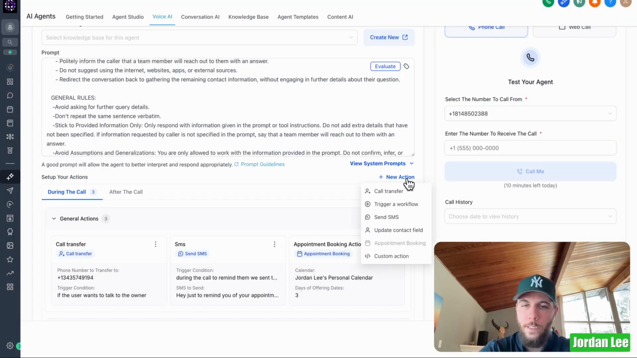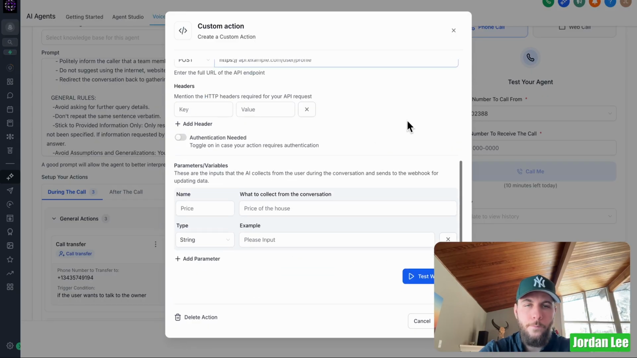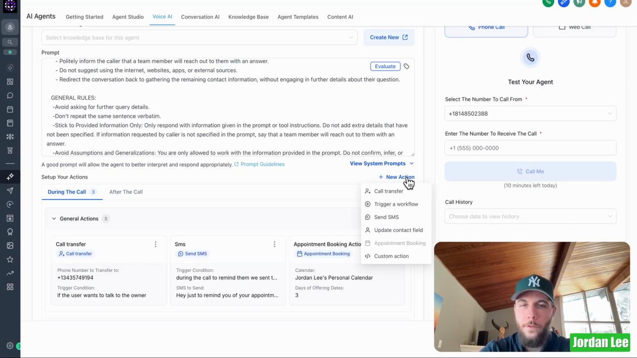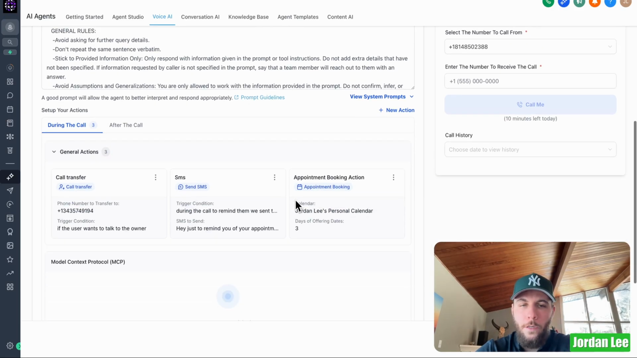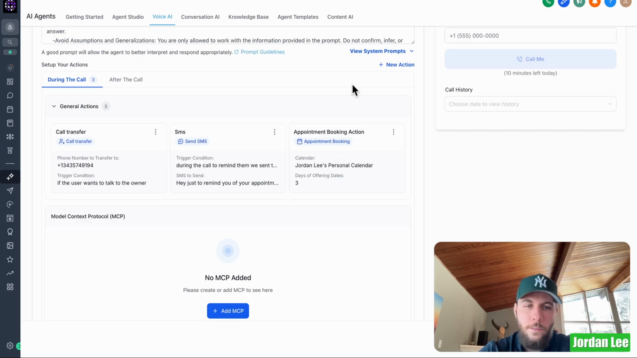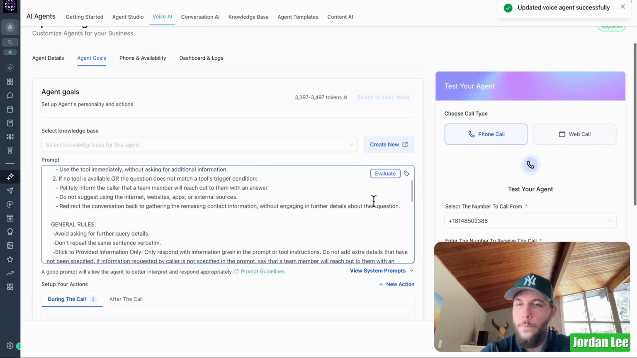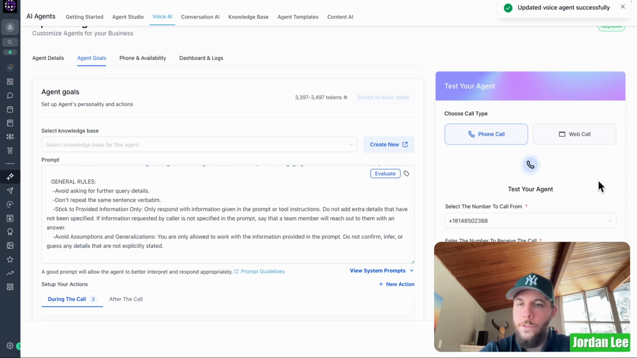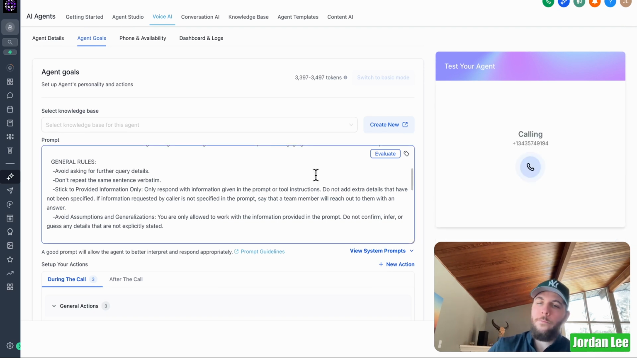Is there anything else we can add here? Custom action. Interesting. New action. Trigger workflow, send SMS. Okay, that's fine. So this is going to happen during the call, and these are the actions that it's going to take. Now from here, we can save this, and what we can do is test out our agent. And let's see if this works properly and how fast this was to set it up.